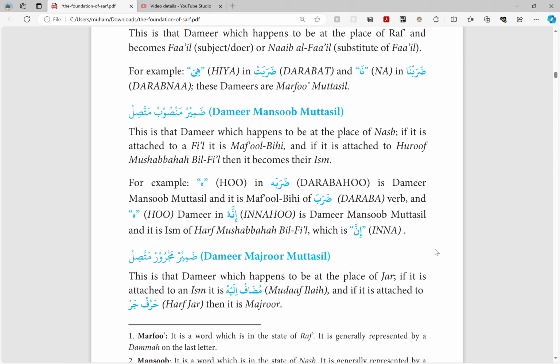So they're saying here is ضمير منصوب متصل. If it comes with a fi'l, that means it is going to be the maf'ul. So the example is ضربه. Daraba means he hit. When you add this pronoun, hu, to daraba, it means he hit him. So hu, meaning him, is the one that's taking the hitting. So the hitting is happening upon him, so that is the maf'ul. And they also mention huruf mushabba bil fi'l, and that is something that's going to come in a later lesson. Inshallah, we'll talk about it in more detail.